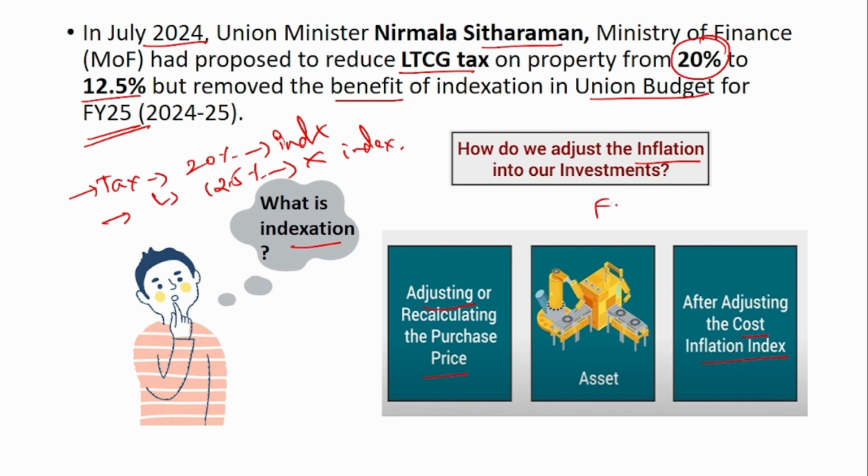In this financial year 25, RBI has projected that it will achieve 4.5% inflation, right? Each year, depending upon the inflation, a cost inflation index is calculated and released by the income tax department, and this cost inflation index is used to calculate the purchase price and the sale price.